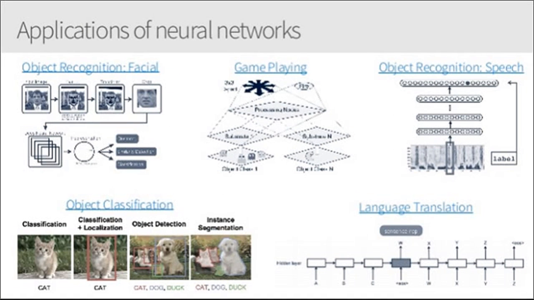You can see over here applications of neural networks shown in diagrammatic format. Object recognition, facial recognition, where an object can be recognized from my facial structure, right? Then game playing is there, so over there also a neural network is used. Speech recognition, a neural network is used. Language translation, it is used. Object classification, it is used. So there are a number of places where neural networks are applied.